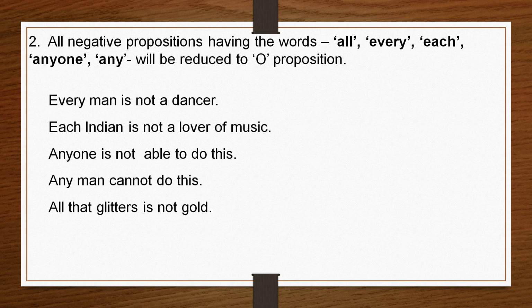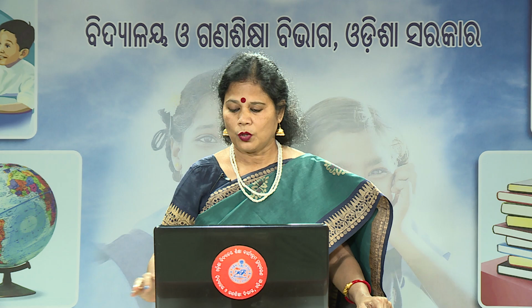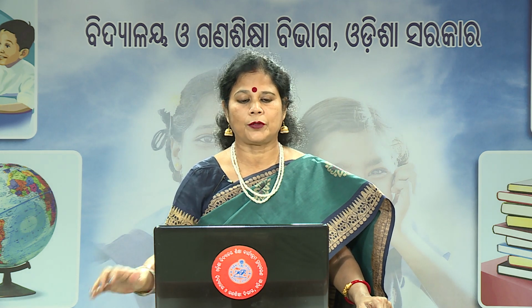Any man cannot do this. There is no copula here, you have to mention the copula. Some men are persons who cannot do this. All that glitters is not gold. Some glittering objects are not gold. So all these are reduced to O proposition.